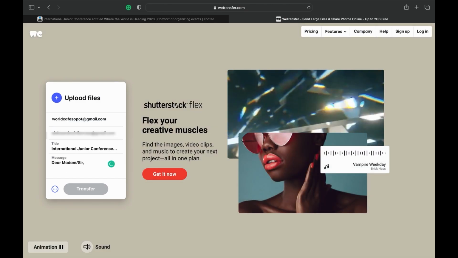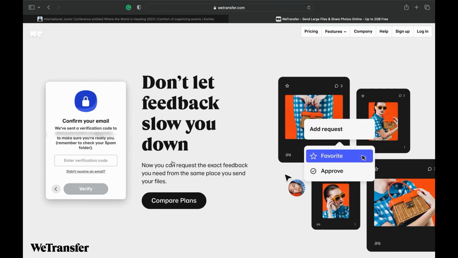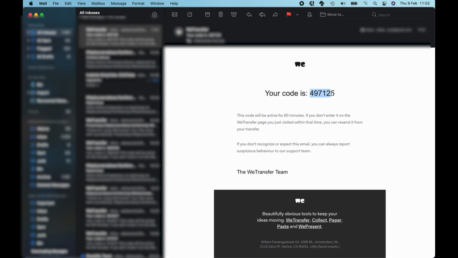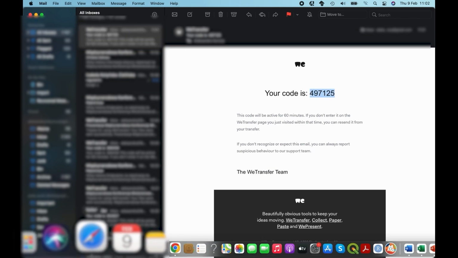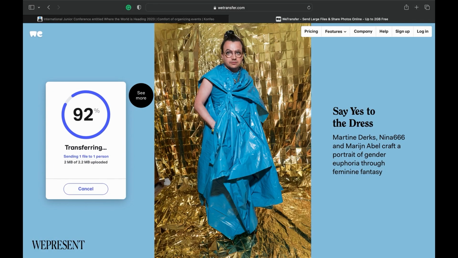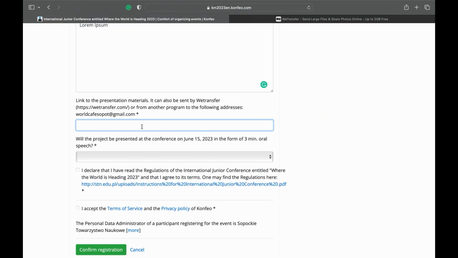Next field is not mandatory. Now we need to upload the files. When uploaded, click Transfer and wait for the code to arrive for your email address. Copy it and paste it in WeTransfer window. Now we are waiting to upload all of the files and send the message. When it's done, you will receive another email with the link to provide in the registration form.